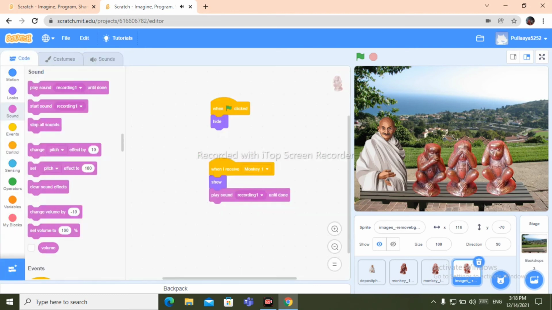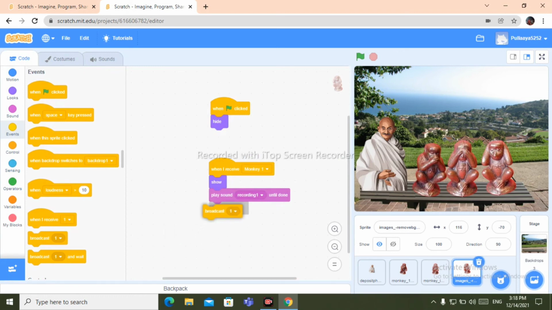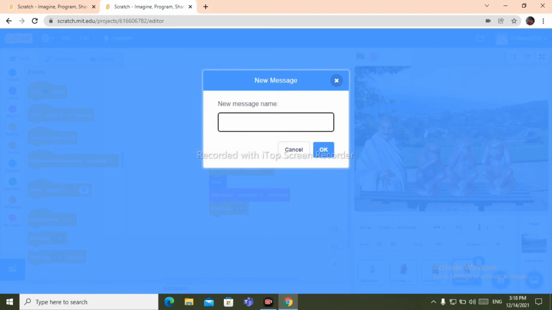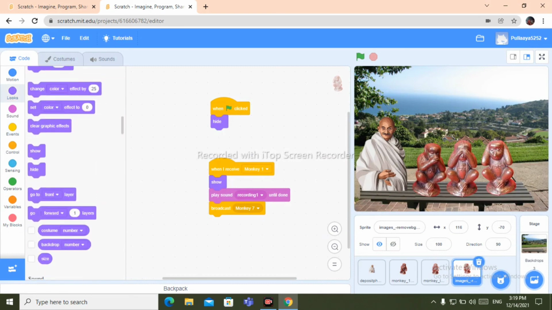Okay, and after that go to events, take broadcast. Now from here create a new message. I'm renaming it as 97. You can rename it anything. Now go to looks, or you can duplicate from here.